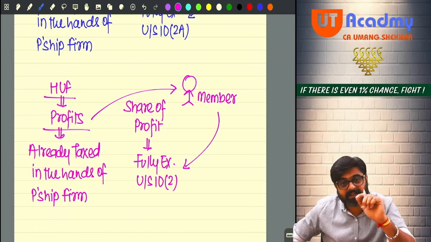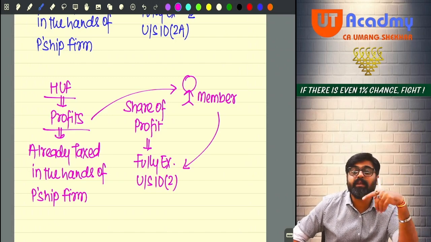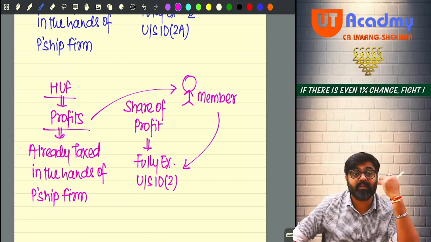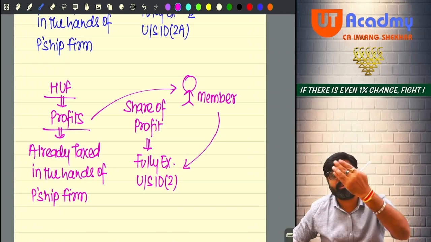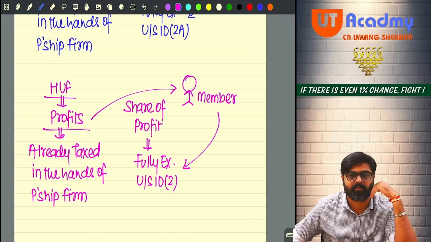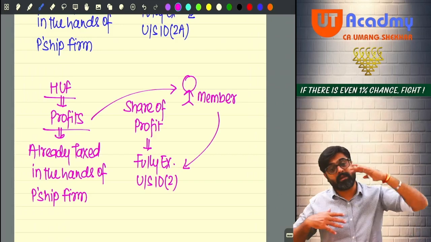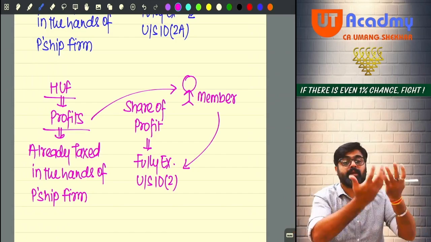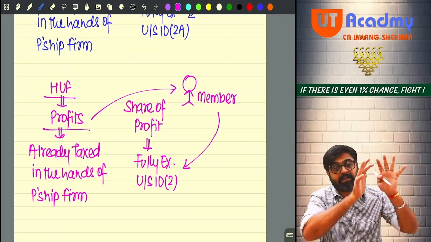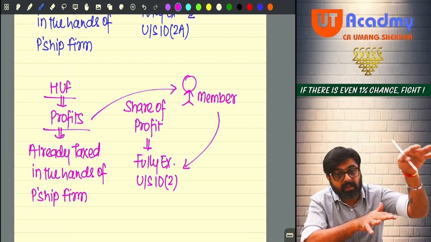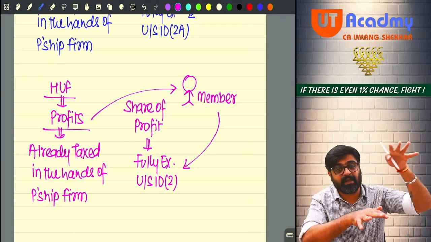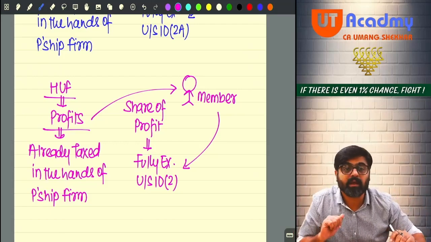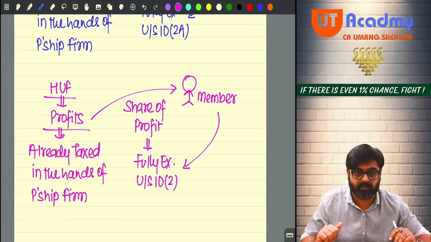Earlier, it was taxed in the hands of the company. Company used to pay additional income tax on that under section 115(o) as a dividend distribution tax. And hence it was exempt in the hands of the shareholder because the company was already paying tax on that. So the company was paying tax on its own income. Along with that, on whatever amount the company distributes to the shareholders in the form of dividend, which is treated as income for the shareholder, it is the return on investment, the tax used to be taken from whom? It was taken from the company only. 115(o) was there.